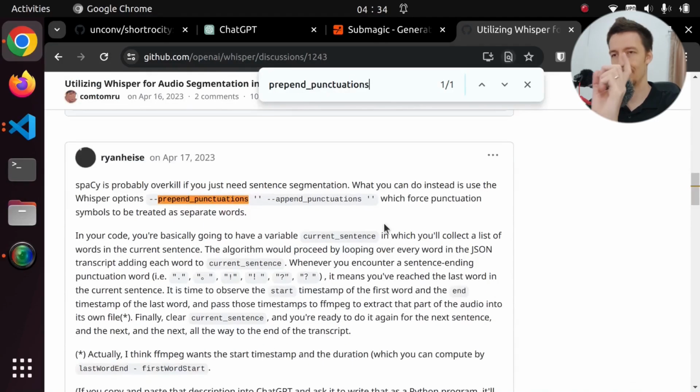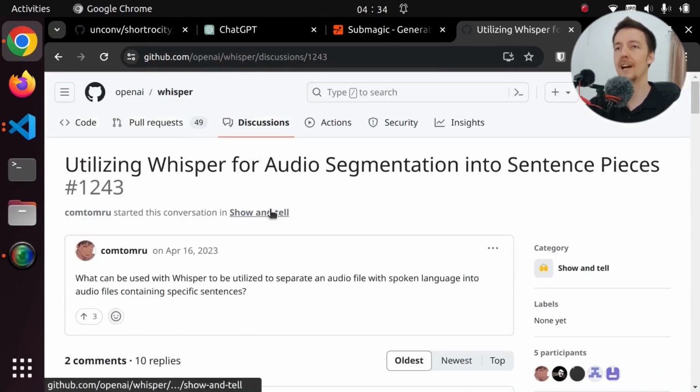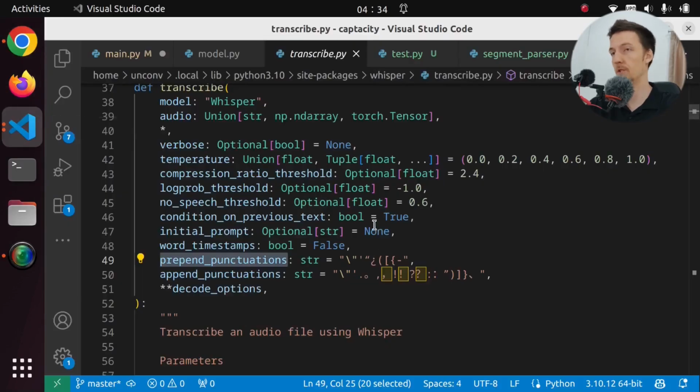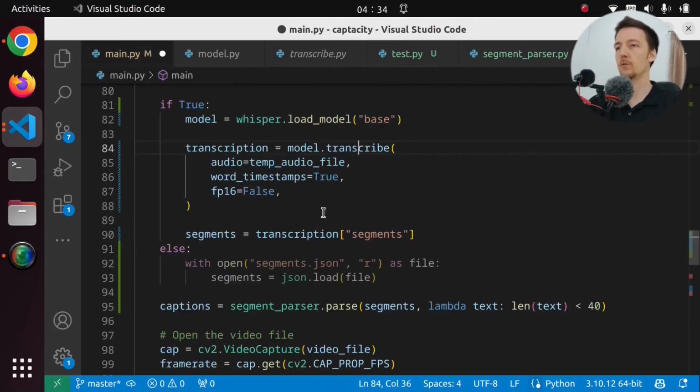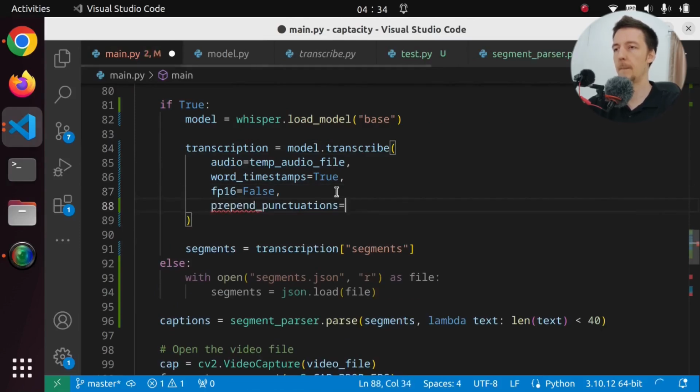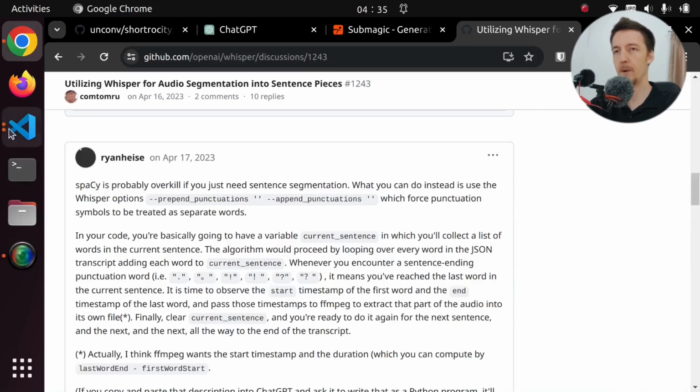Okay, actually we have some information. So here someone is asking about utilizing whisper for audio segmentation into sentence pieces. And someone answered that you can set prepend punctuations to an empty string, which is what I was going to do. So let's do that. Let's go to our main again and let's say prepend punctuations is empty. And do I have to set the append punctuations?